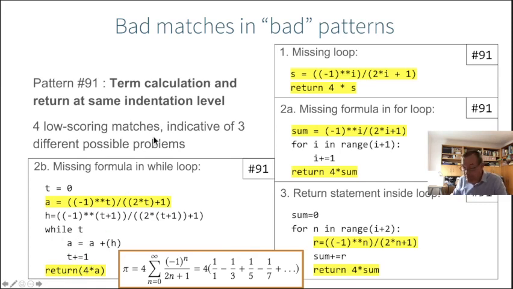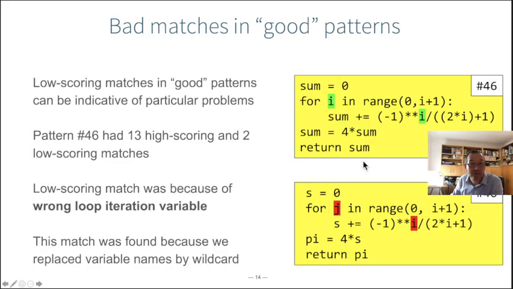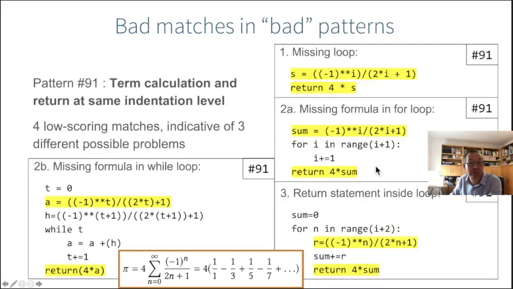And since the typical good solution, let's go one slide back, would look like this. You have a for loop, and then the return statement is outside of the for loop. So it would be weird that the calculation of the term and the return would be at the same level. Intuitively, as a professor or as a teacher, you say there's something wrong if these would be at the same indentation level. So in that sense, this would be the good solution, this would be a bad solution. And indeed, for different reasons, all the students who had this calculation and the return statement at the same indentation level had wrong code. The reasons why it was wrong were various, so let's take a look at them.